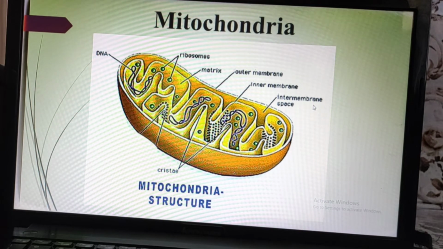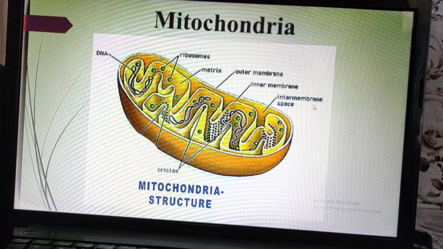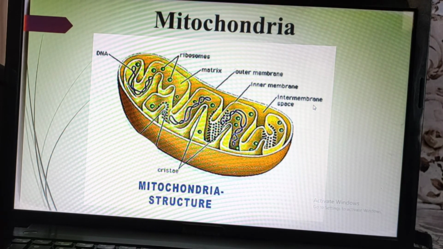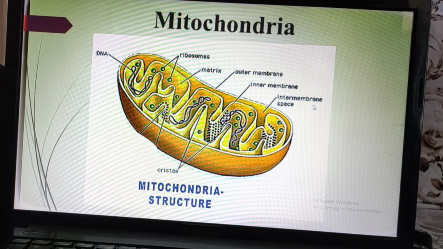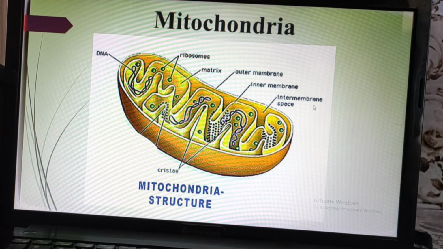Outer membrane means this cell organelle, this mitochondria, has an outer covering called the outer membrane, and it also has an inner covering called the inner membrane. But there is a space between the outer and inner membrane, and it is called the intermembrane space. Why is it inter? Because it is present between the outer and inner membrane, so it is called an intermembrane space.